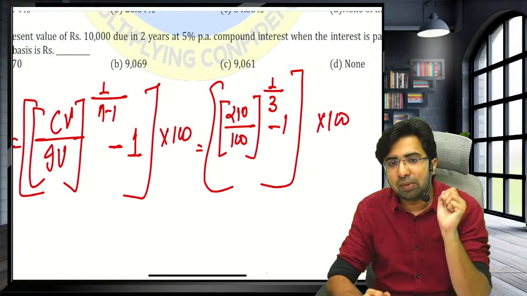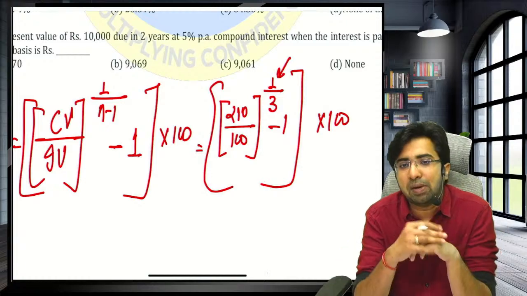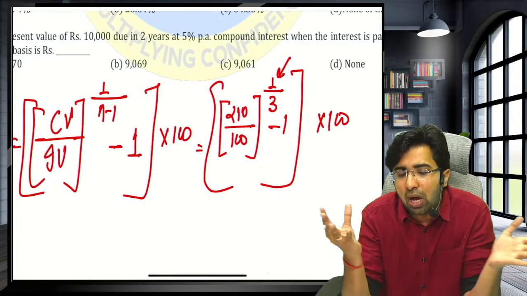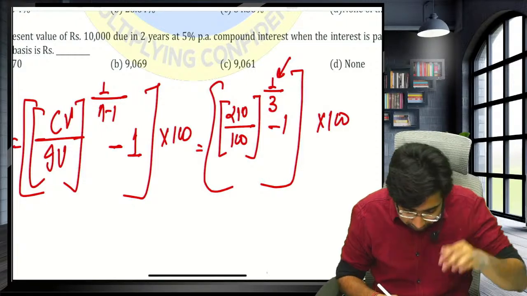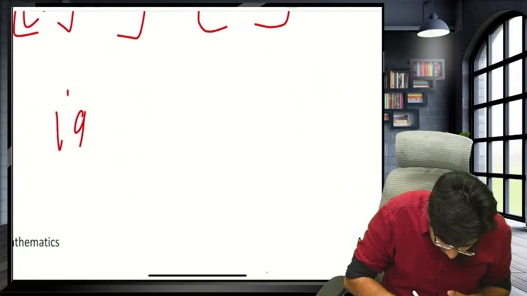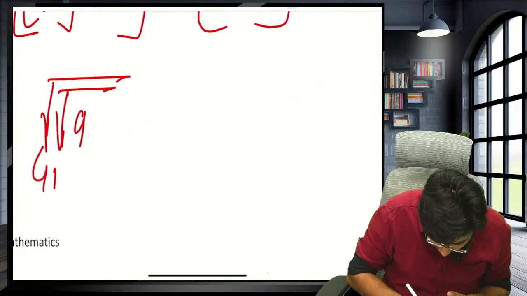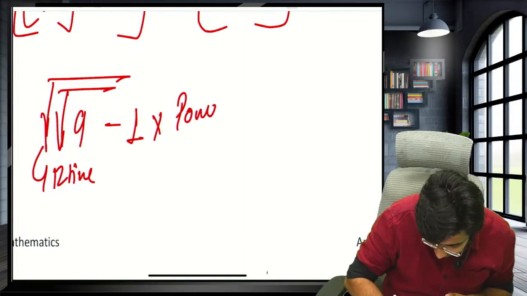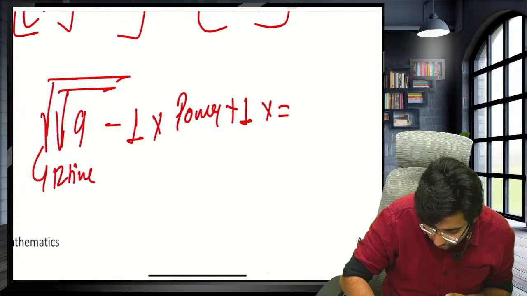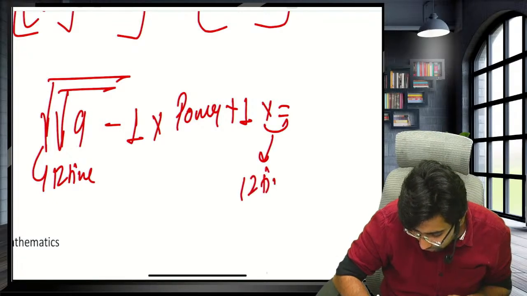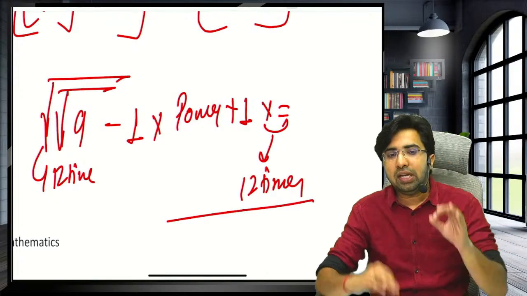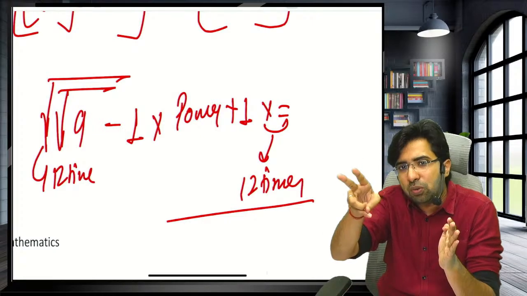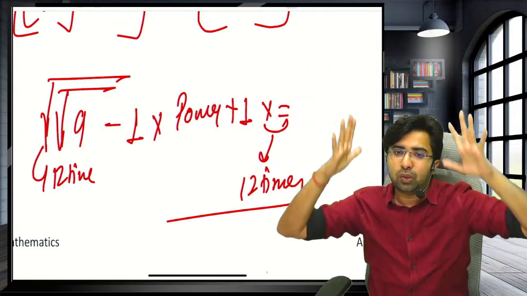Now the point is, Aman sir, how to calculate this power 1 by 3? This can be 1 by 5 also. This can be 1 by 7 also. In exam, we don't know how much this power will be. So guys, I have given you the trick. If you want to calculate any power, take under root 12 times. Minus 1. Multiply by power. Plus 1. Then press the equals button in combination 12 times.